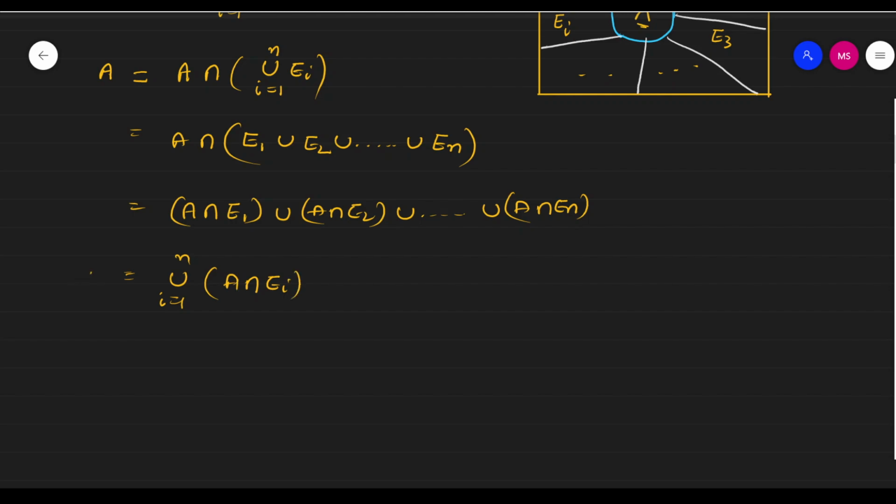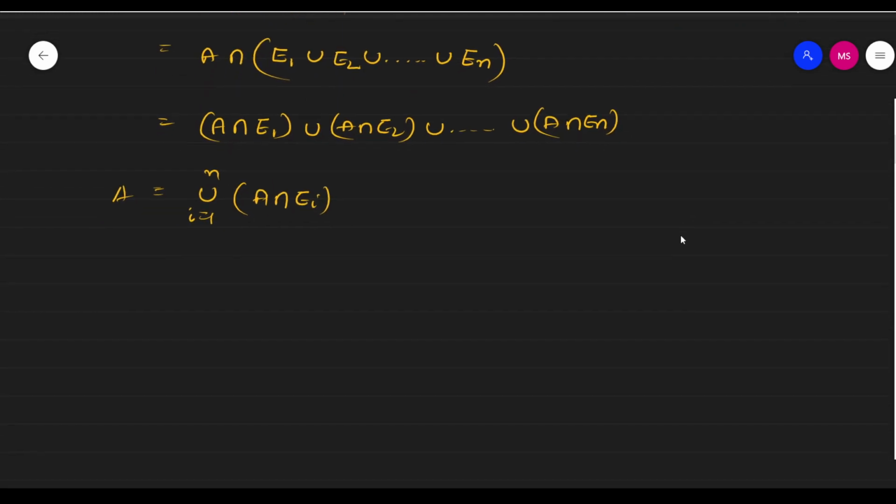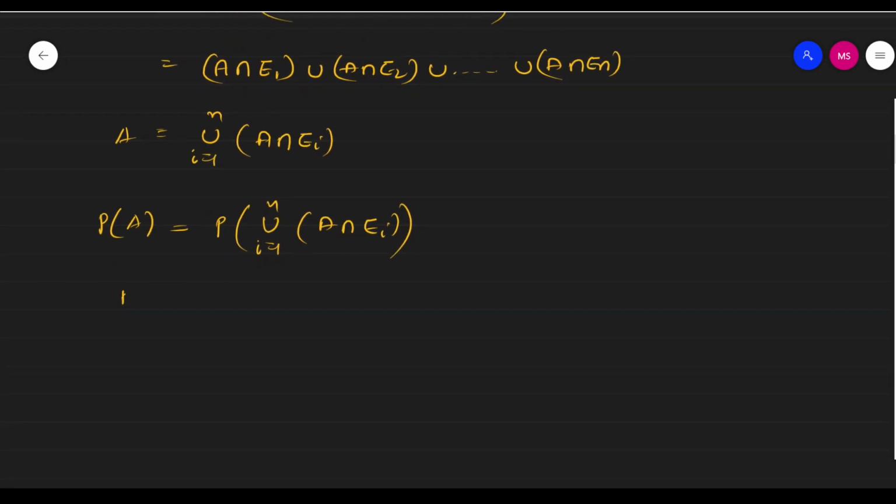Okay, now taking the probability on both sides, P of A is equal to P of union i running from 1 to n A intersection Ei, right? So now by applying the axiomatic definitions of probability, the third axiom, that is called the additivity axiom.